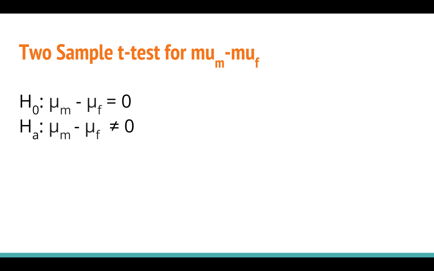And we conducted a two-sample t-test for the difference in means of males and means of females at significance level 0.05. The null hypothesis is the mean for males minus the mean for females equals 0. And the alternate hypothesis is that the mean age for males minus the mean age for females does not equal 0.